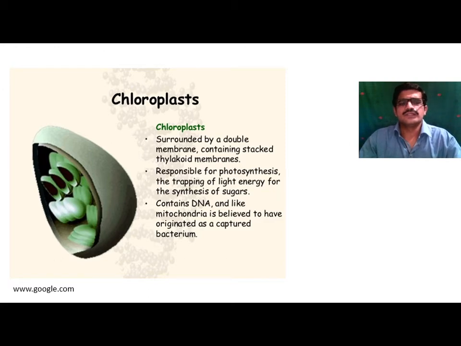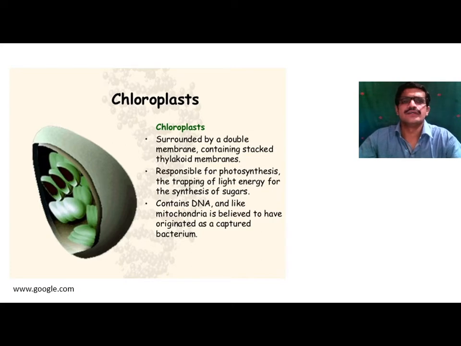In the cell, chloroplast and mitochondria have their own DNA molecule, that is, deoxyribonucleic acid. Within the eukaryotic cell, chloroplast and mitochondria are the two cell organelles which consist of their own DNA molecule.